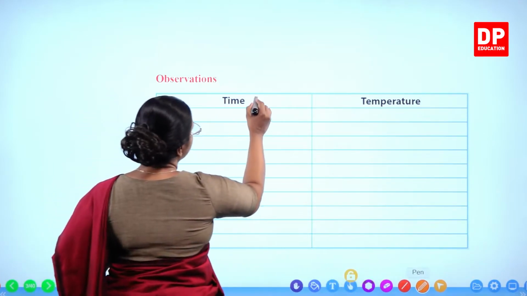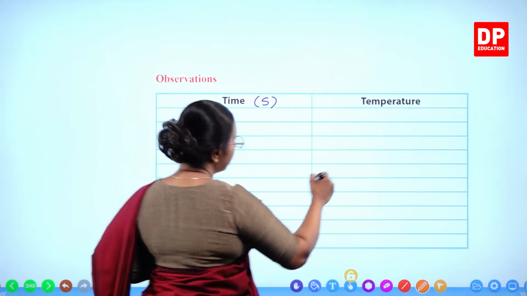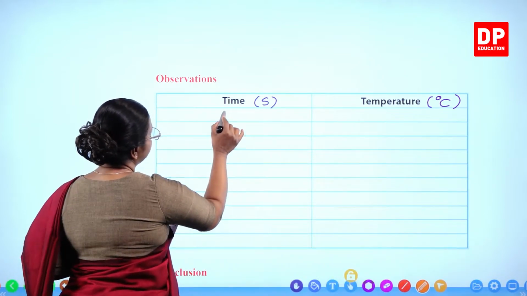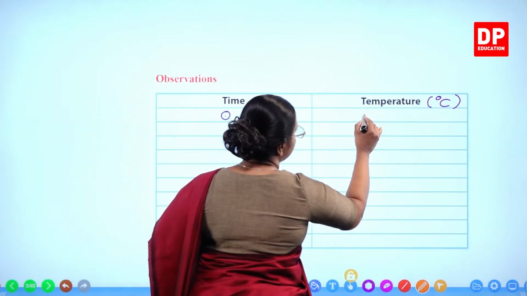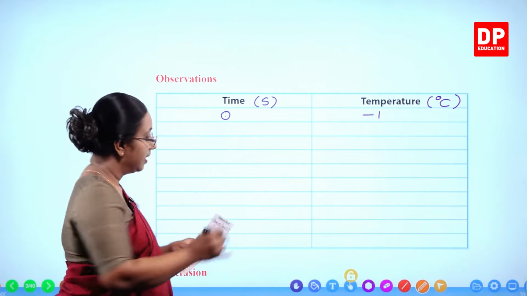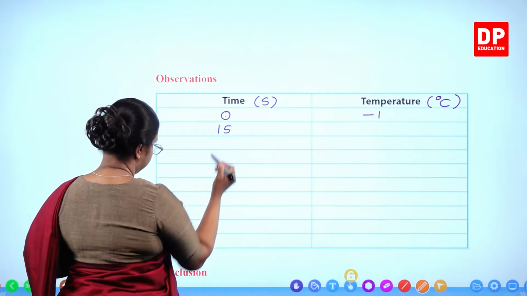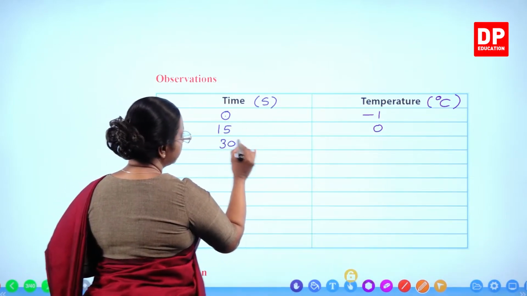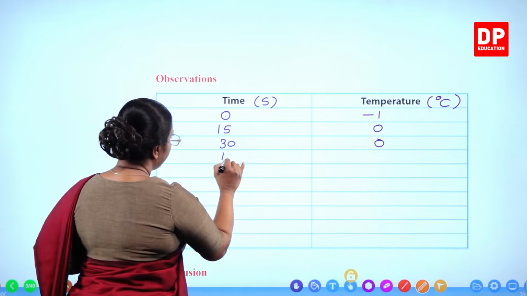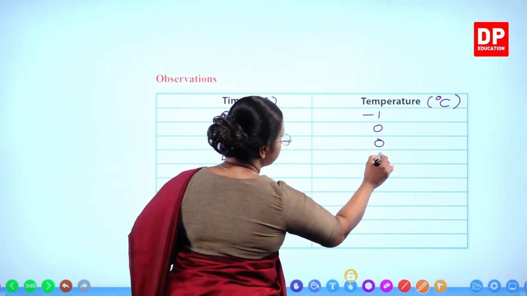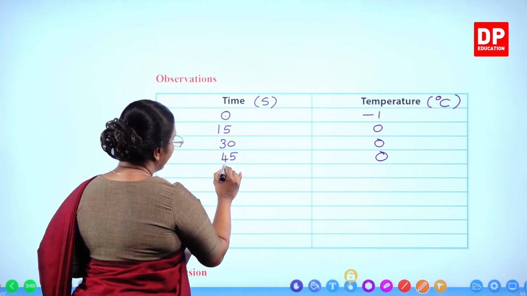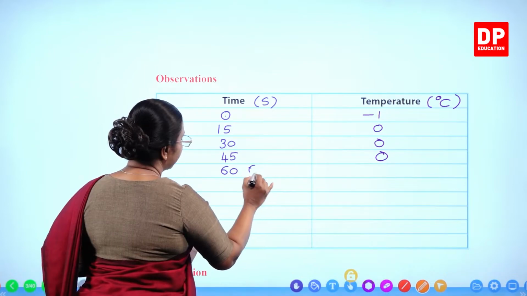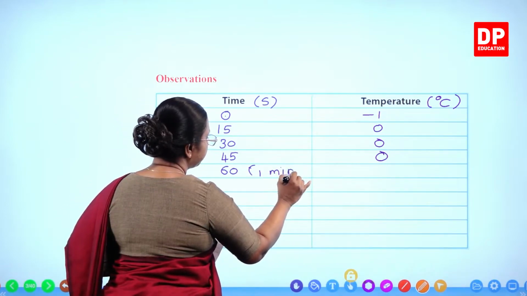So initially, time I read in seconds and temperature it was in degrees Celsius. So initial time, so time 0, the temperature reading was minus 1. Then after 15 seconds, the temperature reading was 0, then 30 seconds, it was 0, 45 seconds, it was 0, then 1 minute, or we can say 60 seconds. In brackets I will say 1 minute.